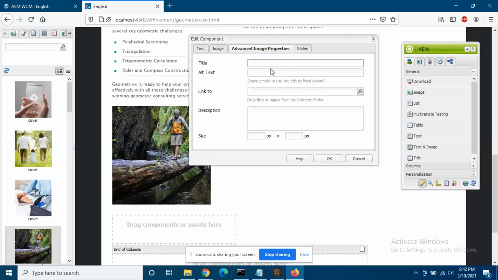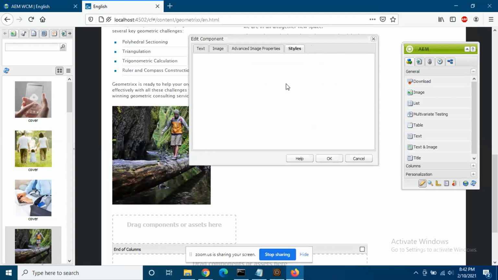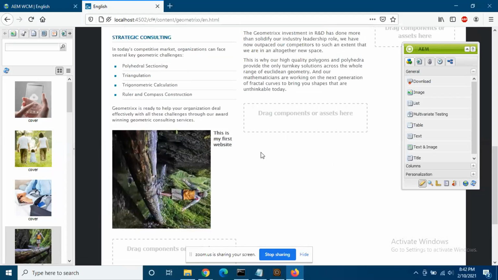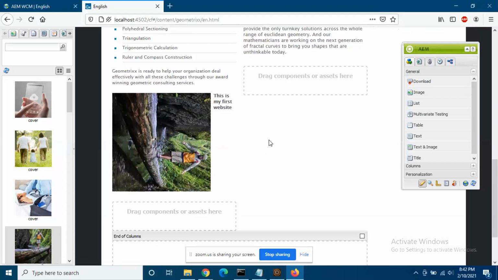Everything that you can do without writing any code. You can provide the title of the image, you can provide alt text, and then click on OK. So now, without writing a single line of code, you have added an image and text onto your page. Now imagine how easy it is for the content marketing team or the business team to add and create. In this case, we just edited a page which was already there. Now I'll show you how you can create a new page as well.